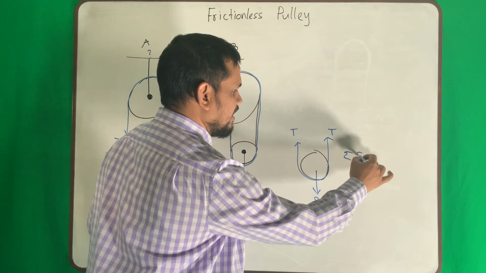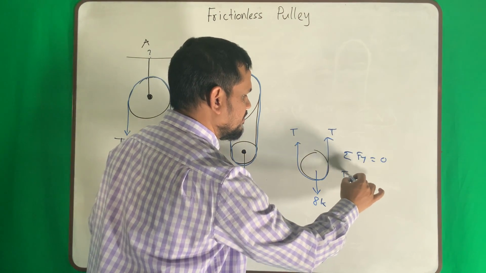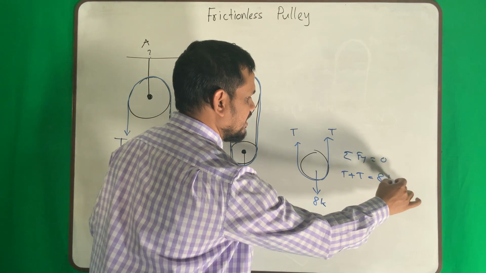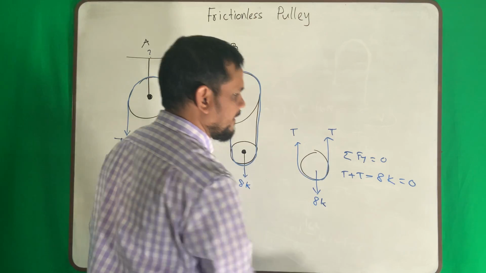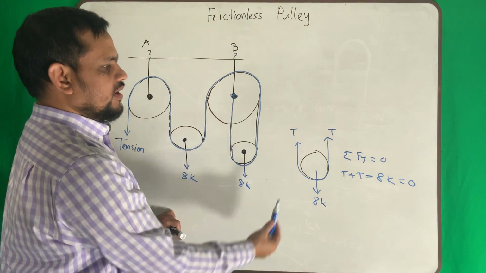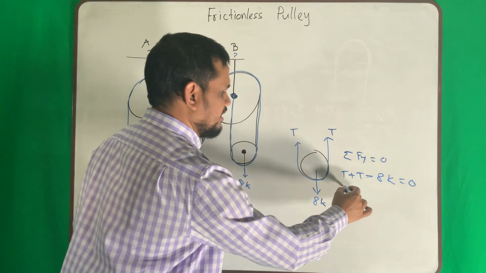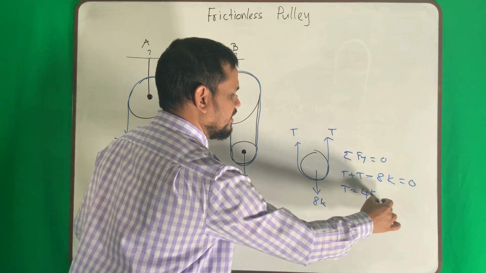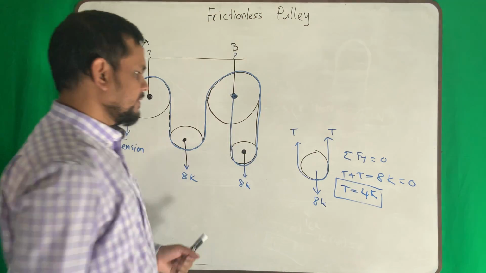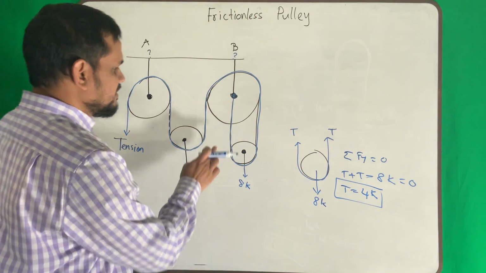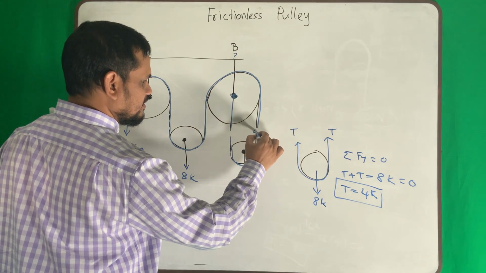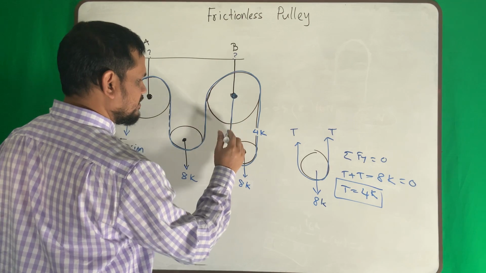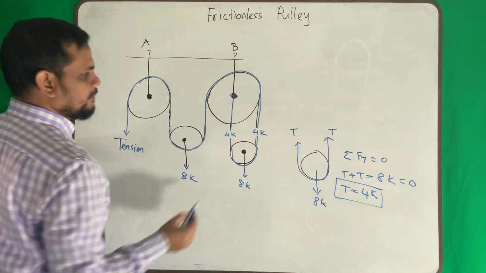So if I apply summation of Fy equals 0, T plus T equals 8 kip. That means T equals 4 kip. That means my load here is 4 kip.